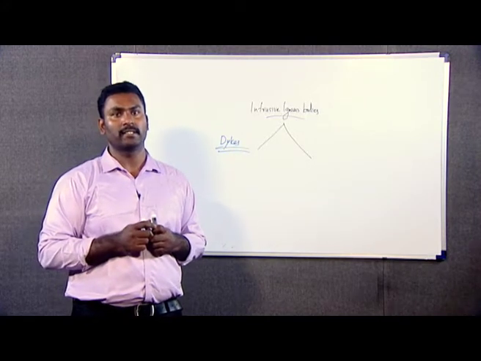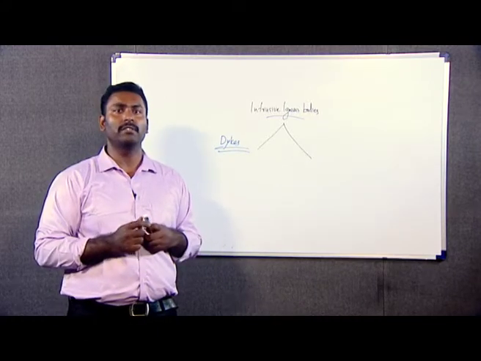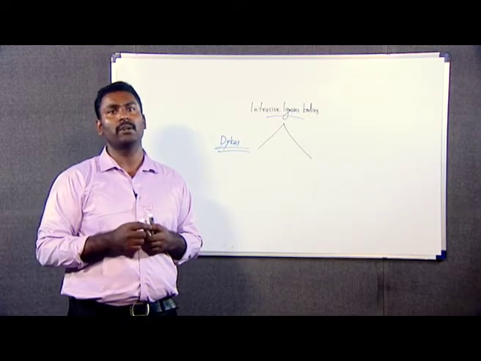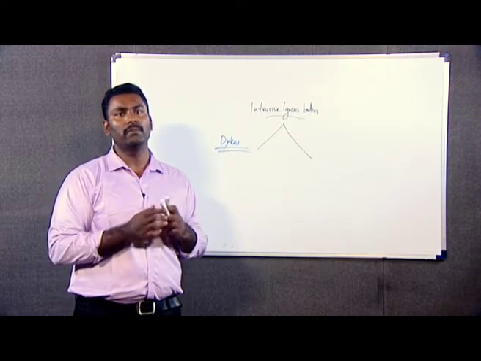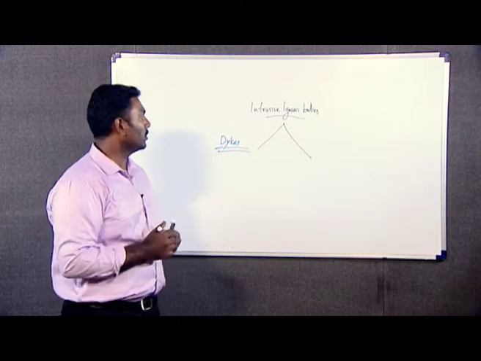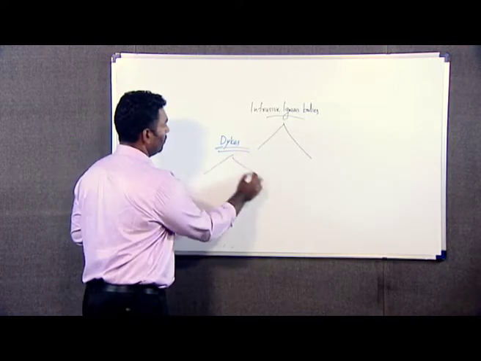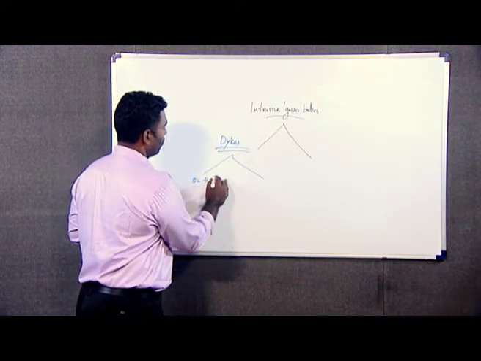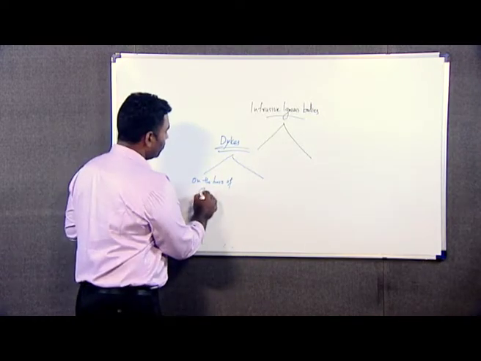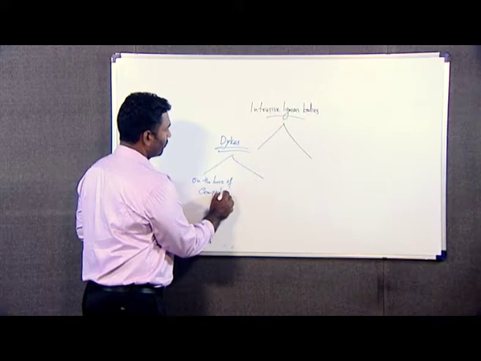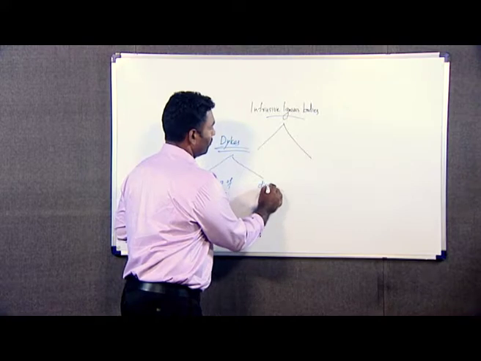Their thickness increases. And how can these dikes be emplaced on the surface? Magma will always move towards the fractures, joints, and weak planes present in the interior. Through that, the magma will be moved to the surface. And the dikes can be classified on two bases. The first one is on the basis of its composition, and the next one is on the basis of its disposition.